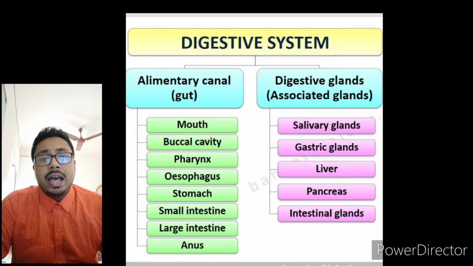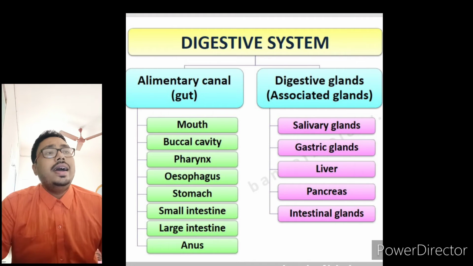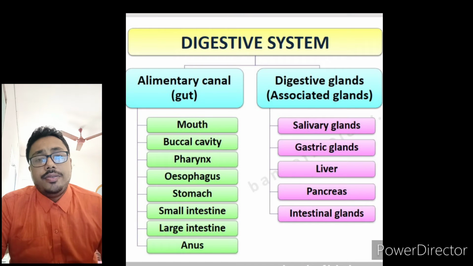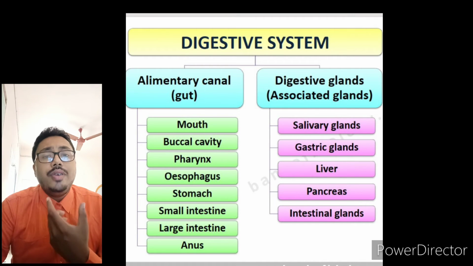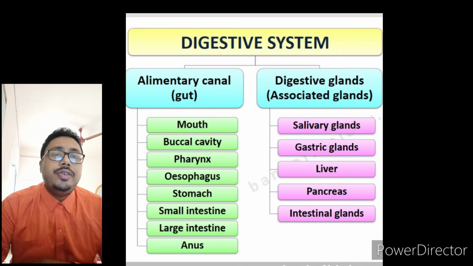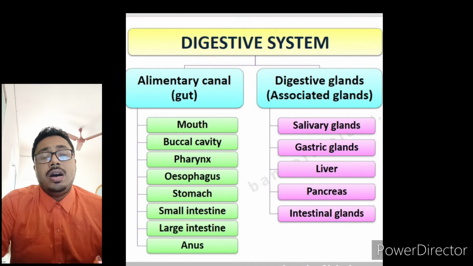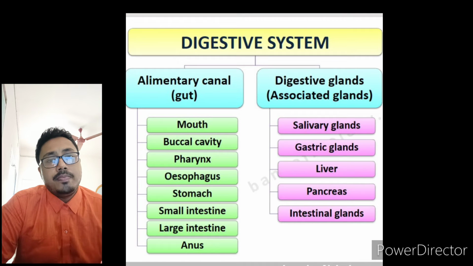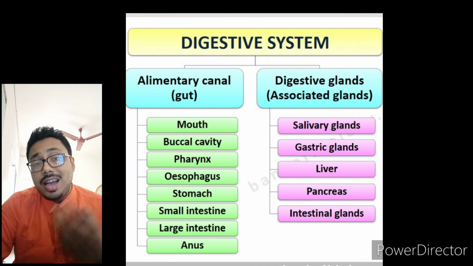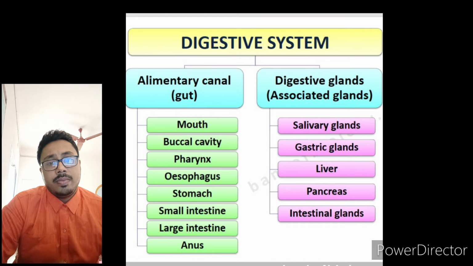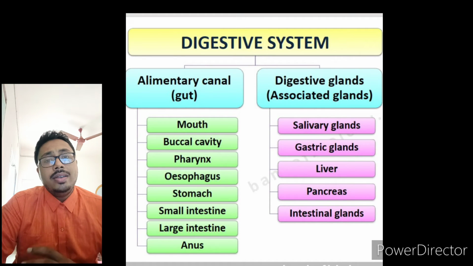Now, the associated glands I have mentioned in the picture also. First of all, we have saliva in our mouth, which comes from the salivary gland, which is used to break down the starch molecules. We know that the first digestion happens in our mouth only, where the starch is being digested.